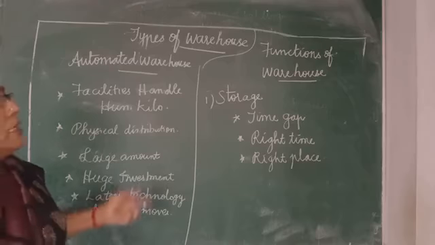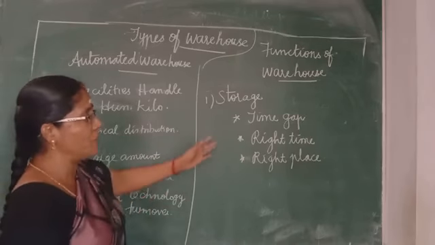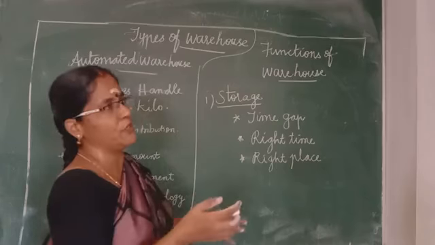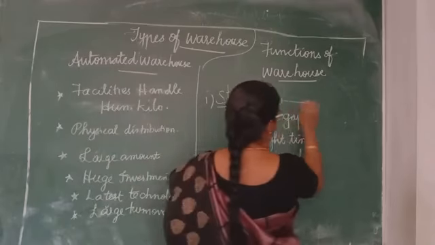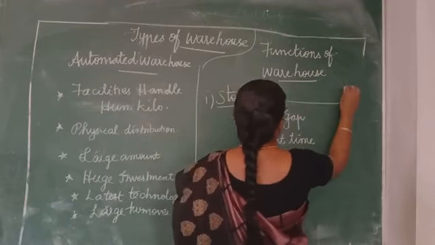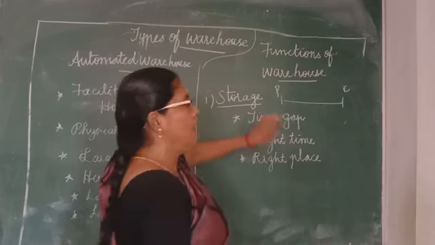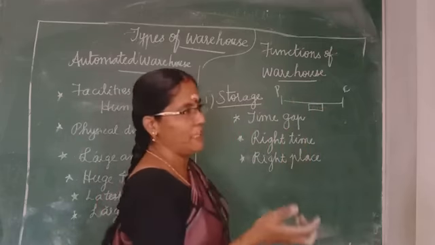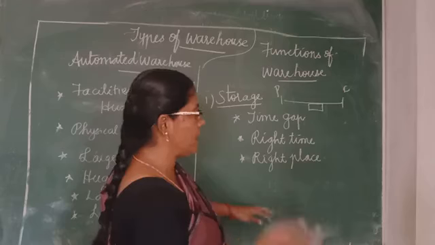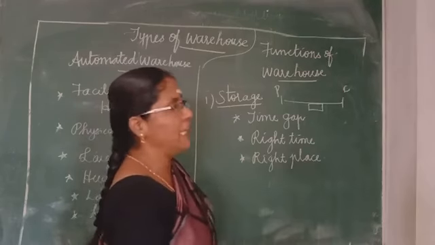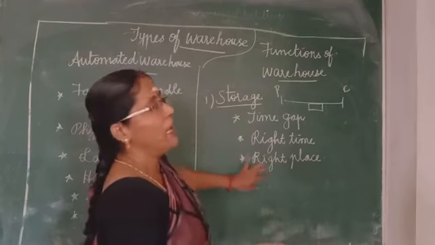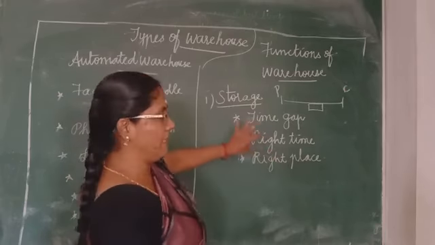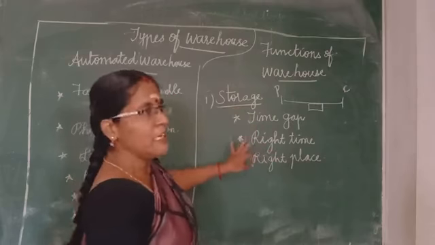Let us move on to the functions of the warehouse. First function is storage. So why are we storing the goods? There is a time gap between the production and the consumption, isn't it? Already I have told you. So we have to preserve the product. Why are we preserving the product? To supply the product at the right time, at the right place. For that reason, we are storing the goods.